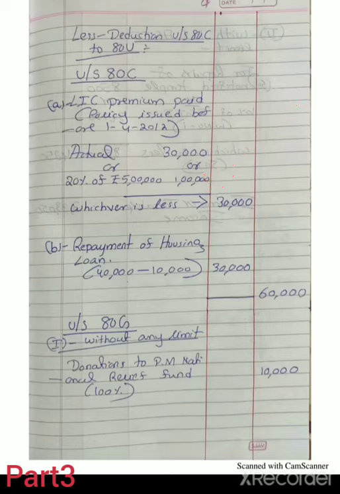Then under 80C, repayment of housing loan also comes, 30,000. So according to 80C, the total amount deductible is rupee 60,000. Then 80G. We know that under 80G, donations are classified into two categories: without any limit, and with limit. So without any limit is the first category. Donations to Prime Minister National Relief Fund is 100% deductible, rupee 10,000.